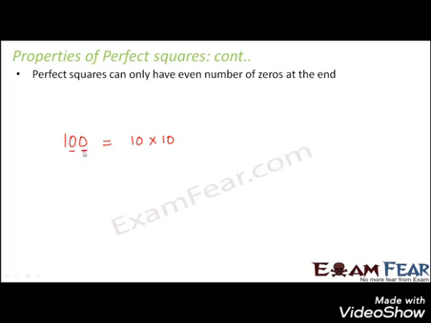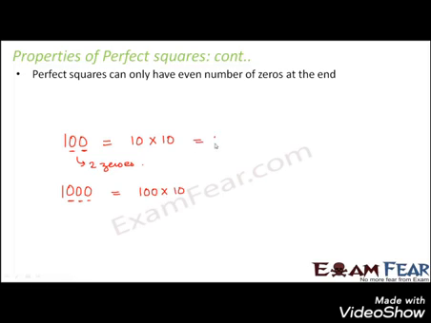But how many zeros does 100 have? There are 2 zeros in 100. Now let's take another number which ends with 0, but this time there are 3 zeros, so you do not have an even number of zeros. This 1000 can be written as a product of 100 into 10. So are they two similar numbers?